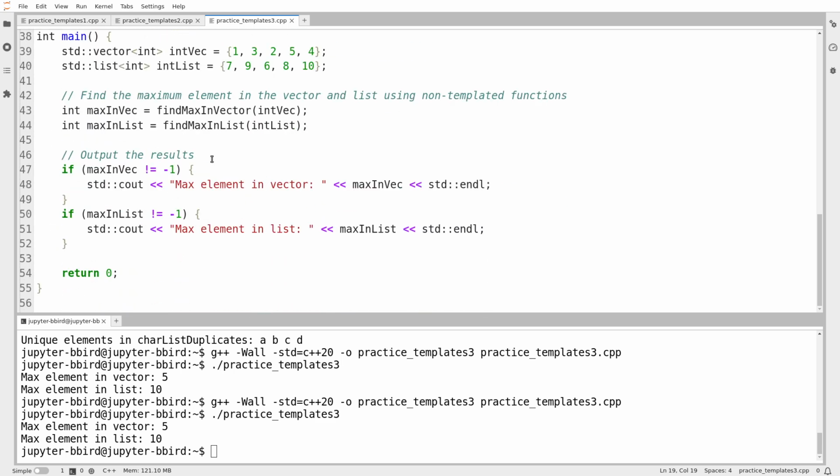So I'm going to call the findMax function. And I'm going to pass in, in this first case, a vector of int. In the second case, a list of int. And actually, to make it more interesting, I'm going to turn this into a list of double. I'm going to change this to 8.9. And then we'll change this to double. And I think that's all I have to change in main. So I'll call this doubleList, I guess.